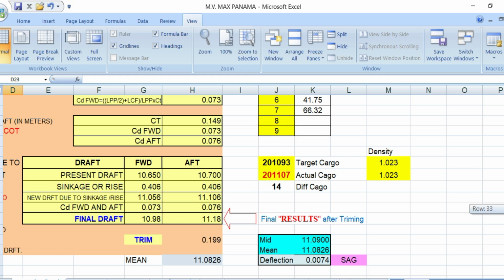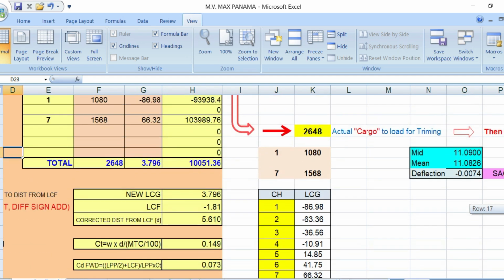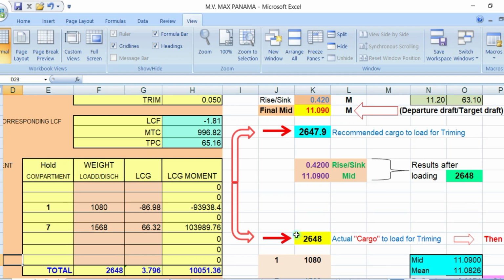What is important is when you load this remaining cargo of 2,648, which is this one, you will get the midship draft of 11.0, which is the same as your final mid draft, departure mid draft, and your sinkage will also be the same. So this is very important. See, once these figures are the same with this one, then that will be accurate.